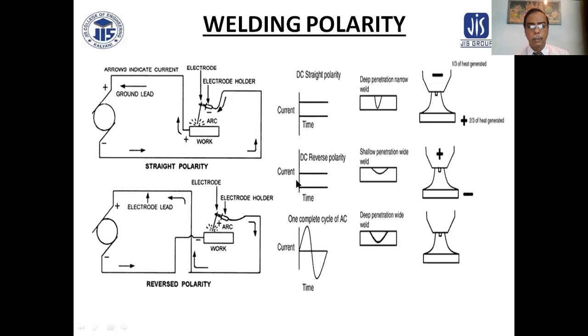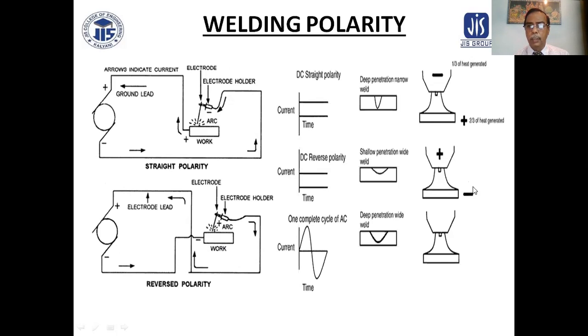In this case, DC reverse polarity gives shallow penetration, with the electrode positive and the base metal negative.